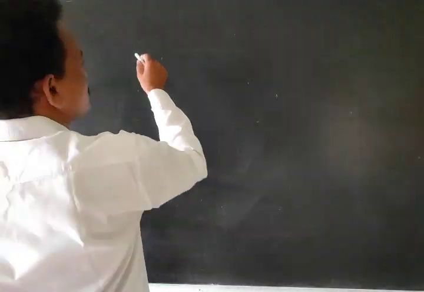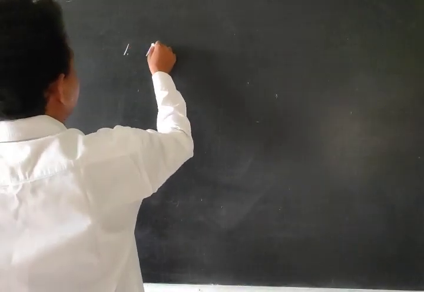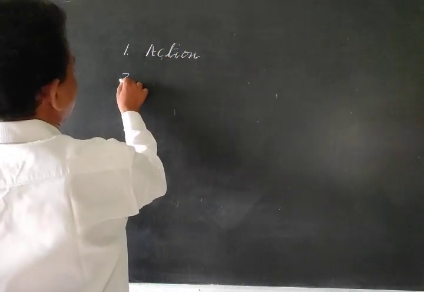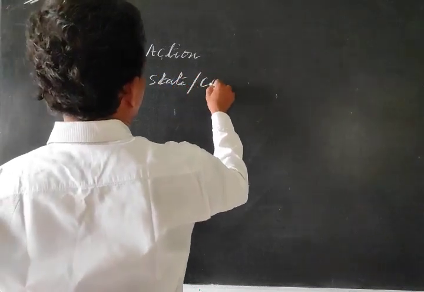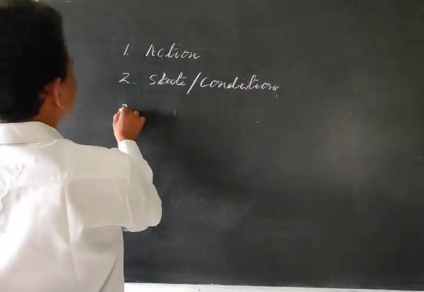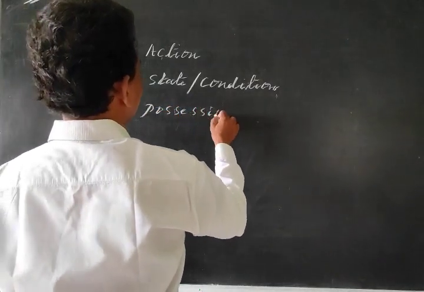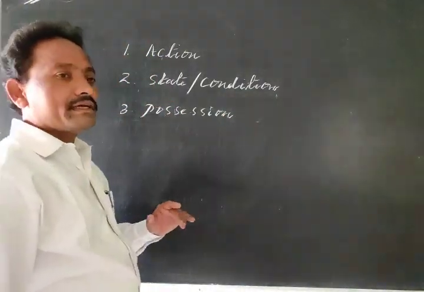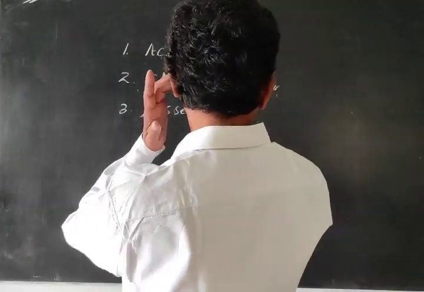So, according to these three sentences and answers, we can understand: the first one is action, the second one is state or condition, and the third one is possession. So these are the qualities of a verb. Let me write one sentence.